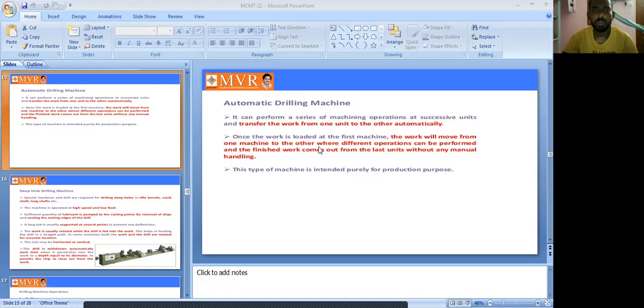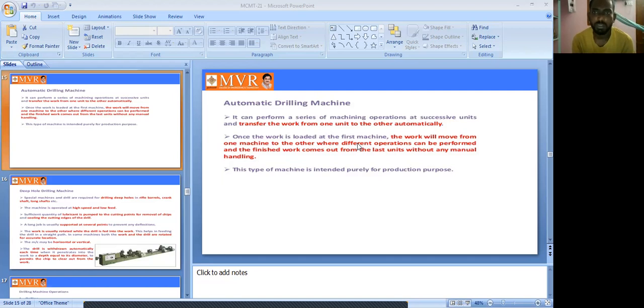Once the work is loaded at the first machine, we have a number of machines, because it is a totally production system. You can use this kind of automatic drilling machine for that. In a drilling machine we can do a number of operations, and the next topic will be the different operations of the drilling machine.